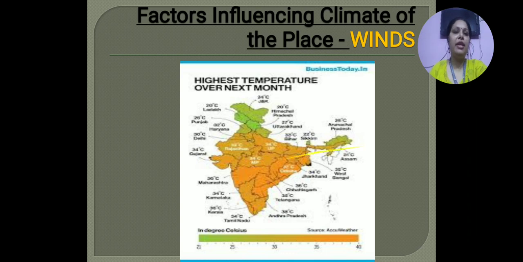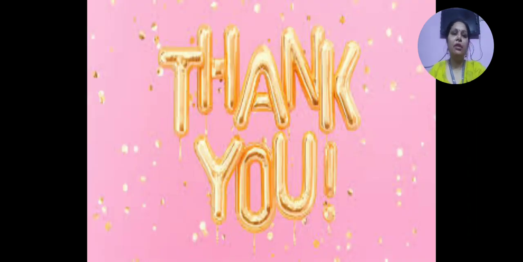Now we have already discussed the factors which are influencing the climate of the place. The first factor we discussed was latitudes. We have already discussed which countries of the world come in the three heat zones of the earth, which countries come in the torrid zone, which come in the temperate zone, and which come in the frigid zone.